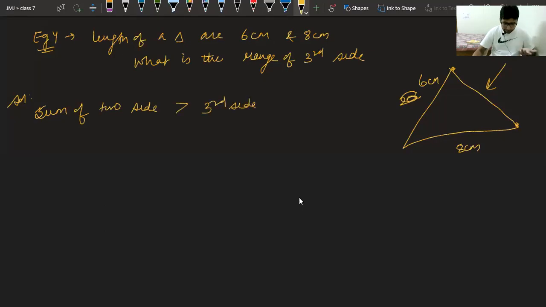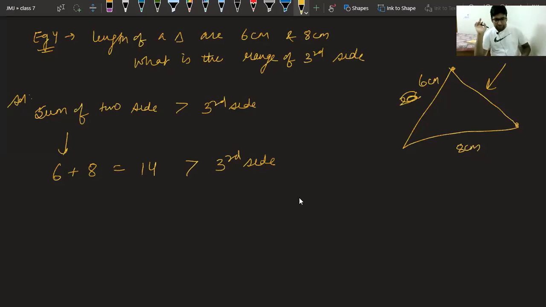So let us use the property. The sum of the two sides is 6 plus 8, which is 14. It should be more than the third side. So class, can I take the third side as 15 centimeter?